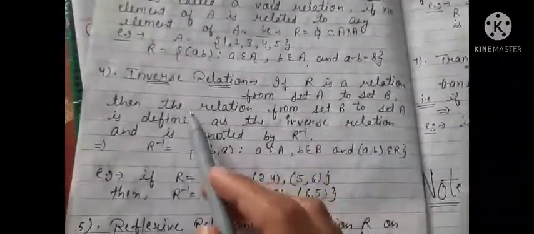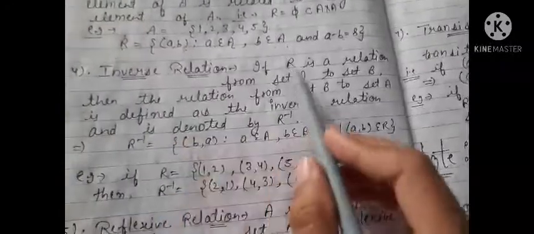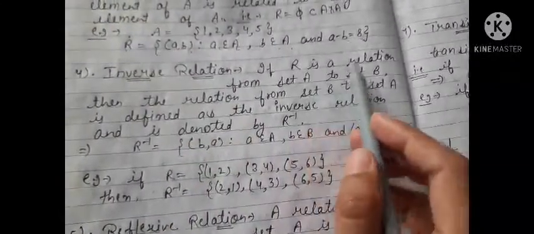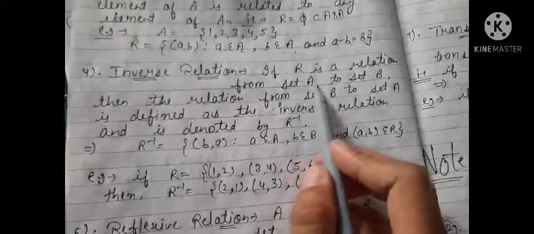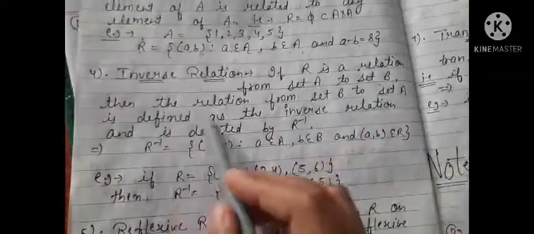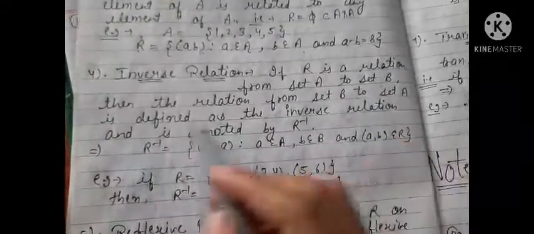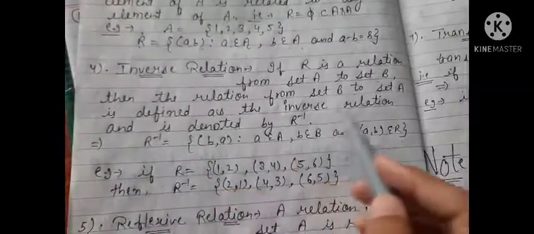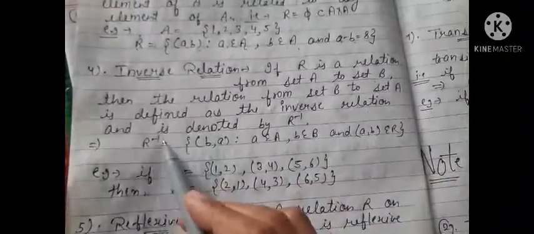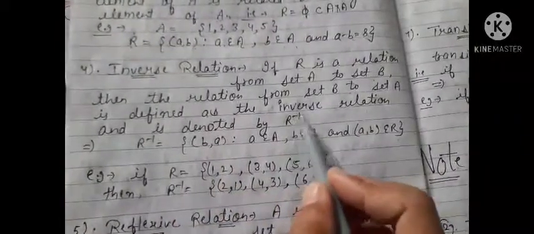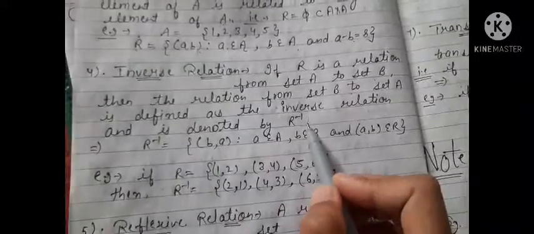After this, inverse relation. If R is a relation from set A to set B, then the relation from set B to set A is defined as the inverse relation and is denoted by R inverse.